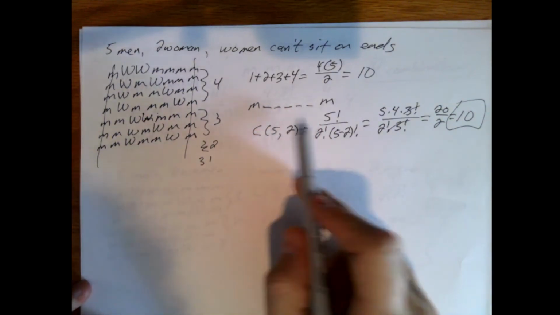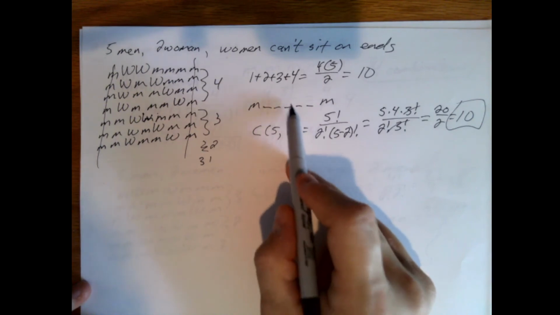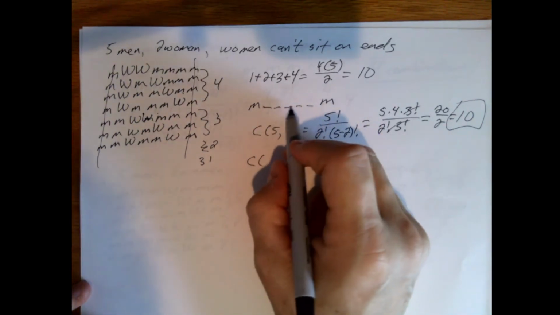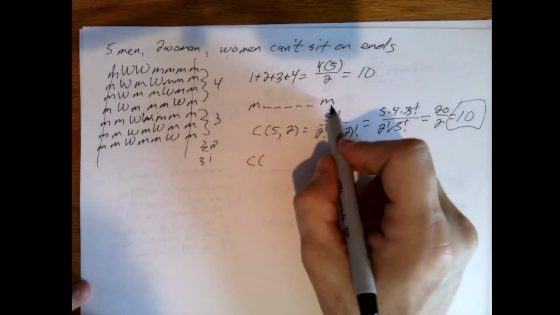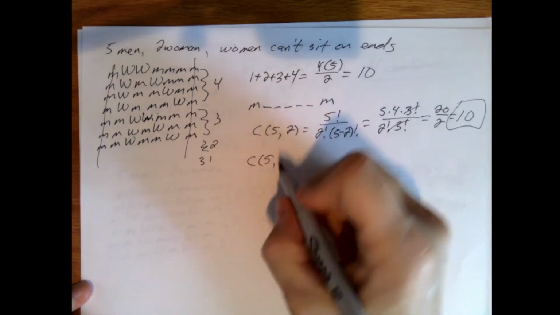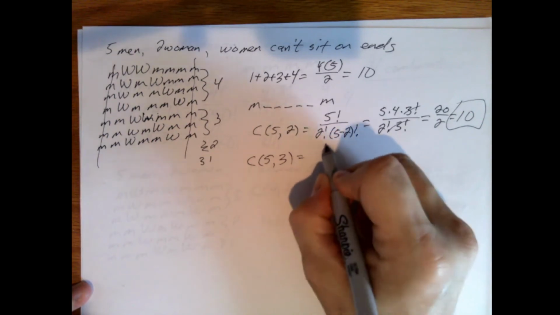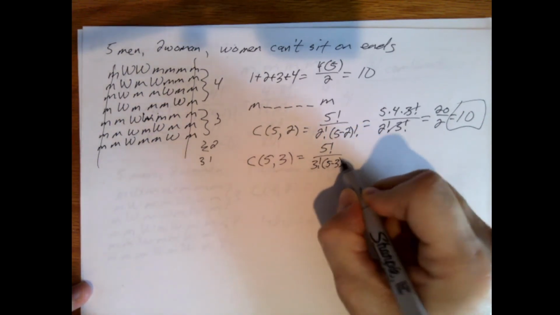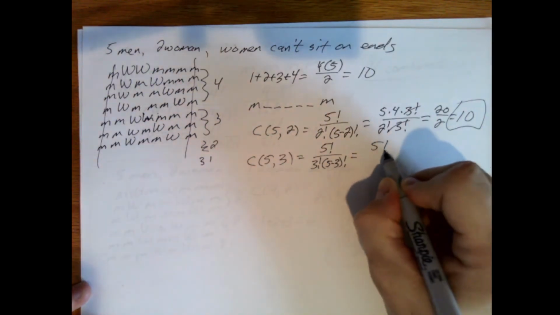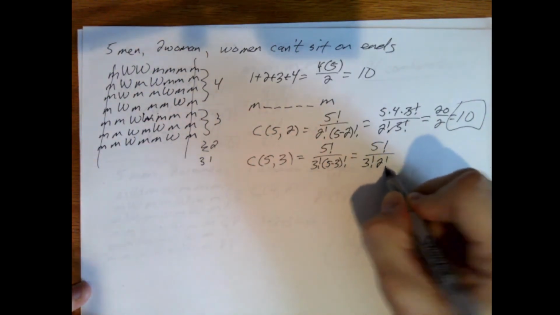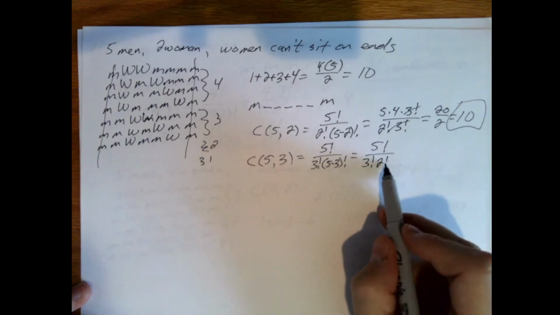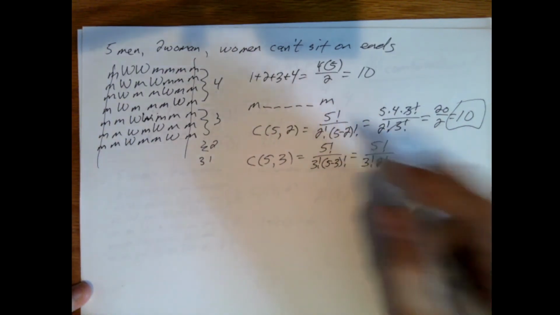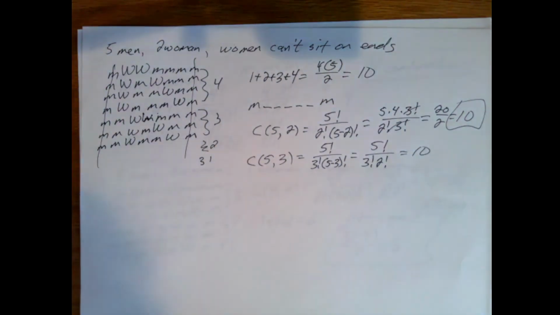And you could do like we did before, where you can say, well, pick 3 of these. In fact, we can do that. 3 of those slots to place the other men out of the 5, and then women fill the rest. So there's a 3 factorial, 2 factorial. Here it had 2 factorial, 3 factorial, so those would be the same. Here's the 5, just like we had before. So still going to be the 10.